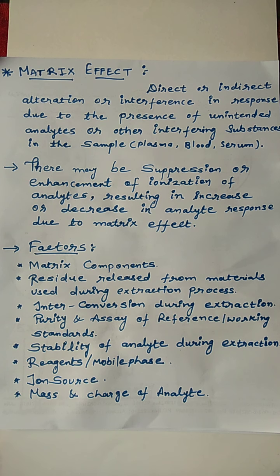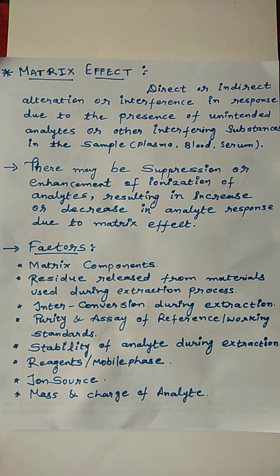That means during the extraction procedure, we use methanol, acetonitrile, or we may use buffer, or formic acid, or any other thing. The effect of these may release some residues that also affect the extraction process, and there will be matrix effect. Another factor is interconversion during extraction. That means maybe there will be interconversion between drug and metabolites.